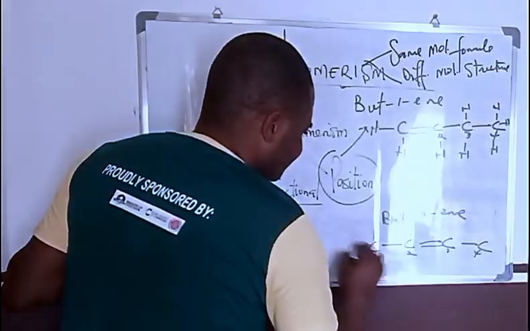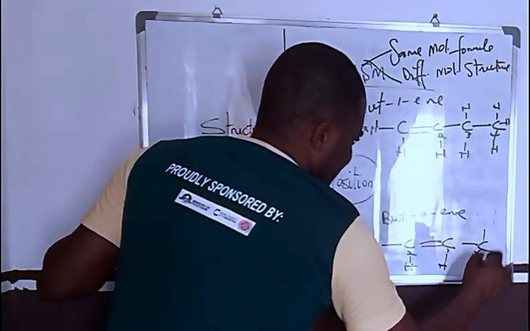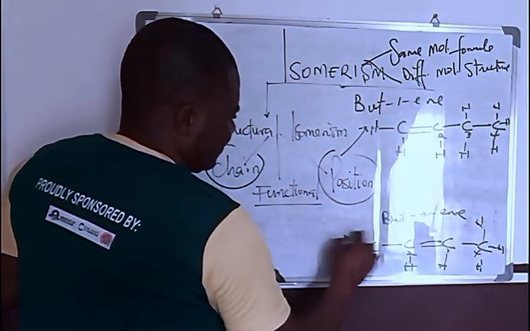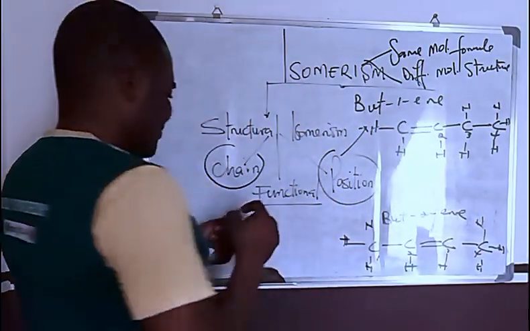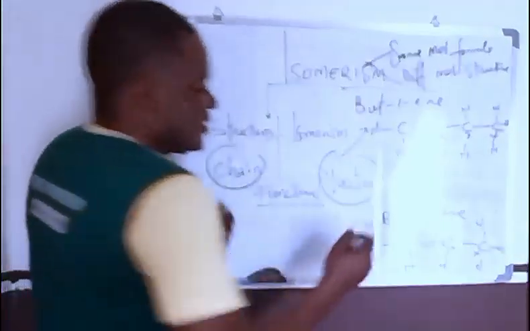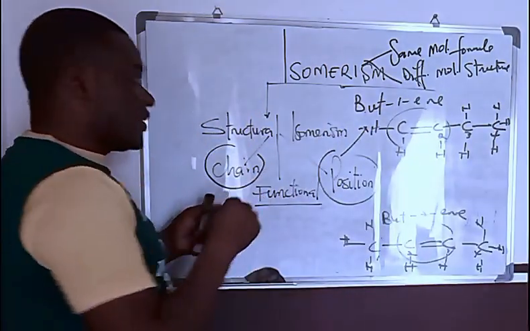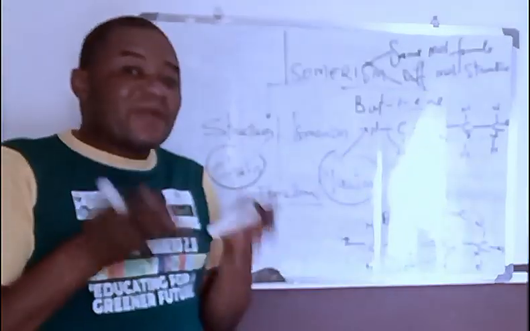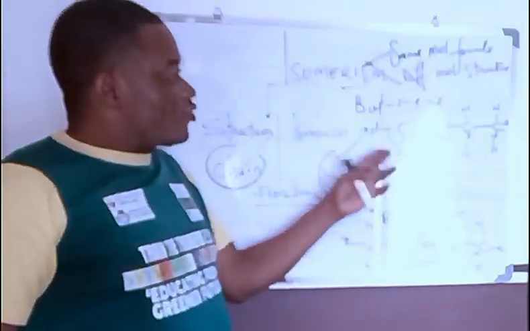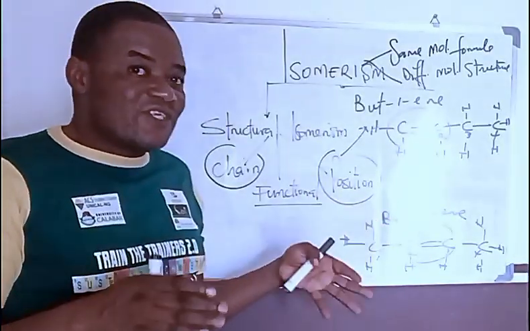Here we have this. This is but-2-ene because the functional group, which is the carbon-carbon double bond, is in a different position. The same functional group in different positions gives a different structure. Position isomer.